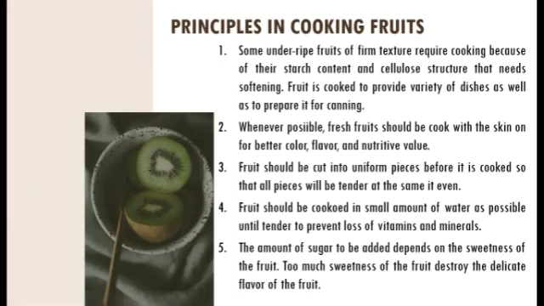Principles in cooking fruits. First principle. Some underripe fruits of firm texture require cooking because of their starch content and cellular structure that needs softening. Cooking unripe fruit doesn't magically cause it to ripen. In fact, the main reason for cooking unripe fruits is to soften their firm texture and make them edible. In addition, it increases the sweetness of the fruit and decreases the bitterness as well as astringency. Fruit is cooked to provide a variety of dishes as well as to prepare it for canning.